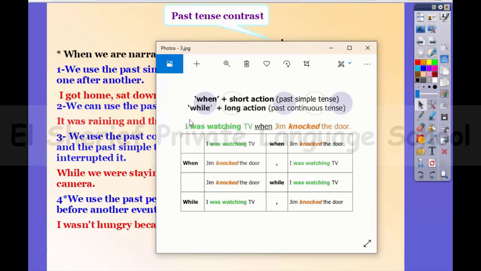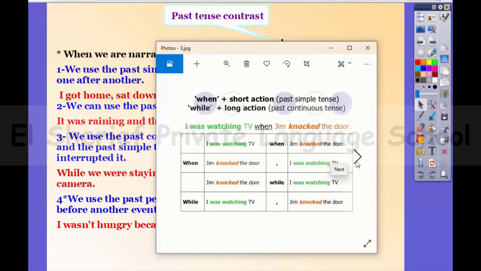So here I was watching TV when Jem knocked the door. So this action, Jem knocked the door, interrupted this long action, watching TV. I was watching TV when Jem knocked the door. Jem knocked the door while I was watching TV. While I was watching TV, Jem knocked the door.